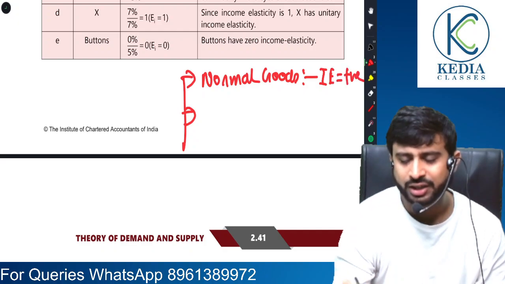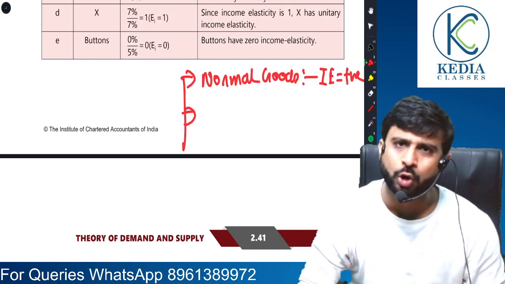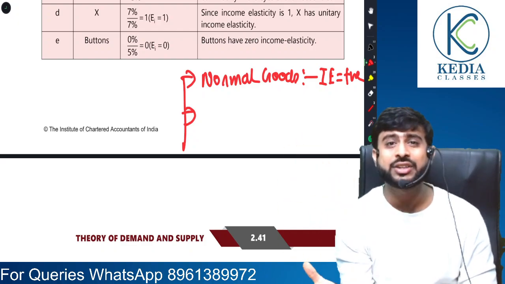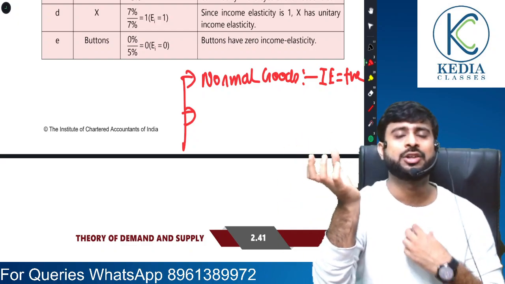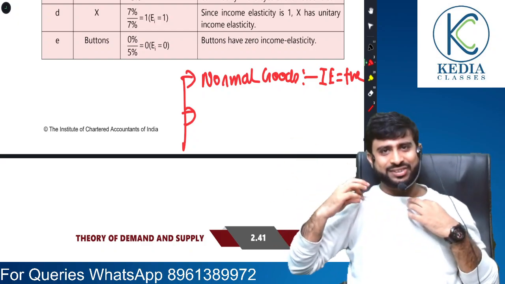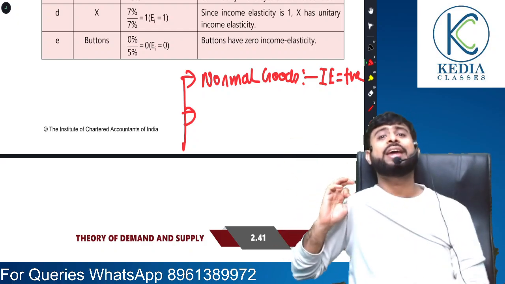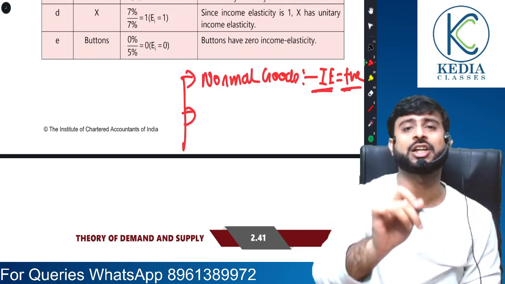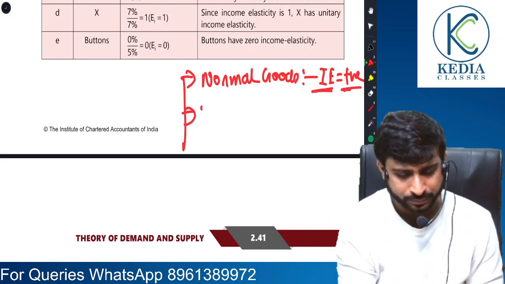For normal goods, income elasticity will be positive. You know why? Because we had studied, if there is a rise in income, normal goods like clothes, we will buy more. So when we talk about normal goods, they have positive income elasticity.